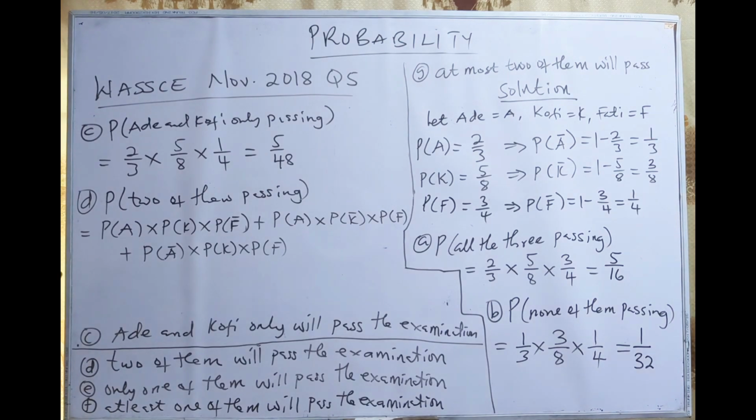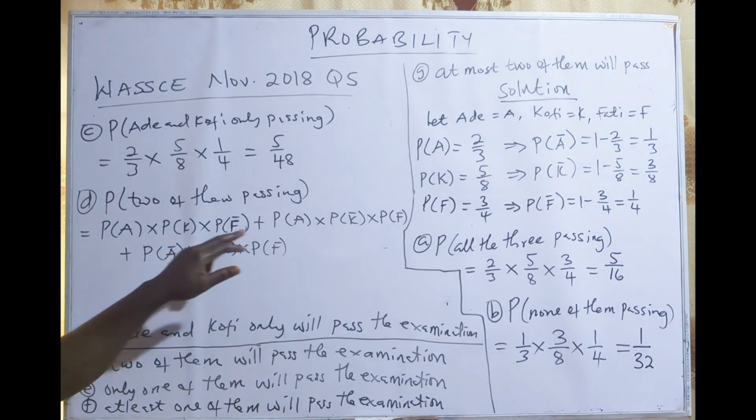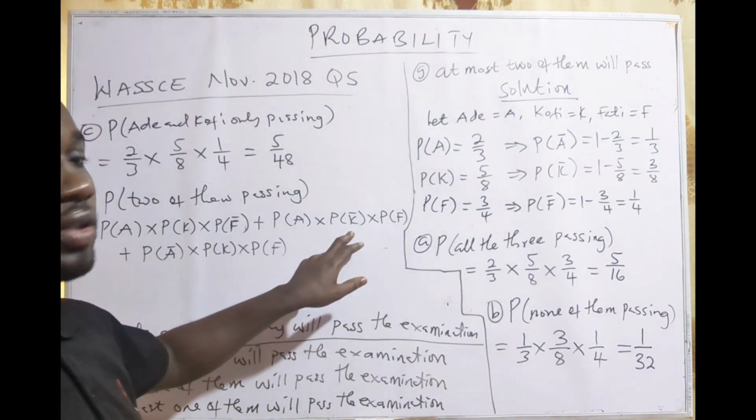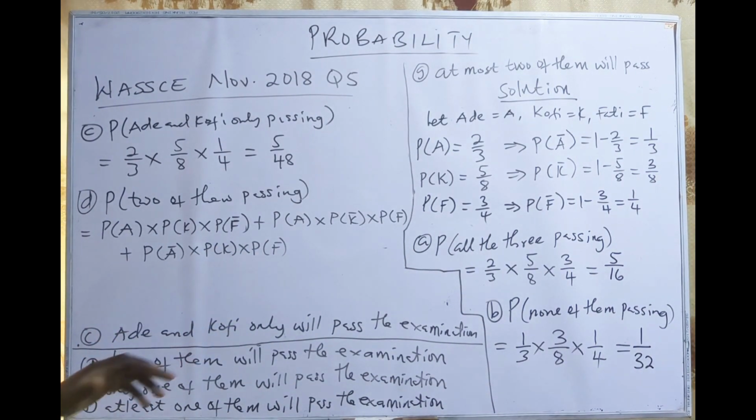Alright, so we have to consider all the possibilities, that here either Ade and Kofi will pass and then Fatih will fail, or it can happen that Ade and Fatih pass and Kofi will fail, or Kofi and Fatih will pass and Ade will fail. So what should happen is that only 2 should pass at a time, but the 2 that will pass we don't know. So we have to consider all the possibilities, and that is all the possibilities we have considered. Okay, so 2 will pass at a time and 1 will fail.